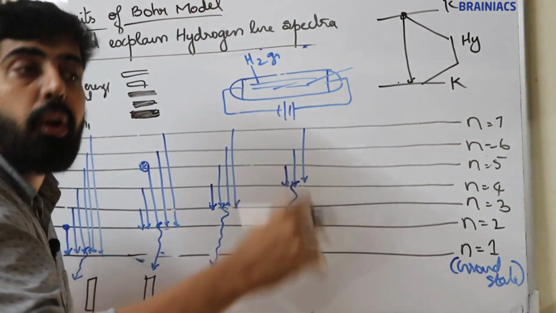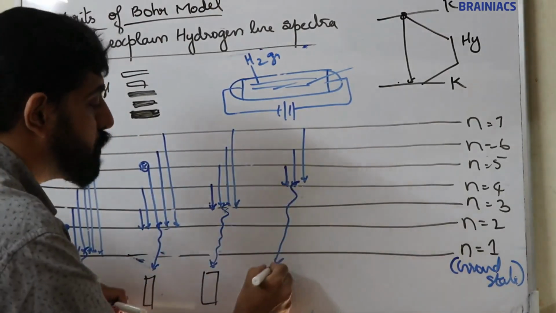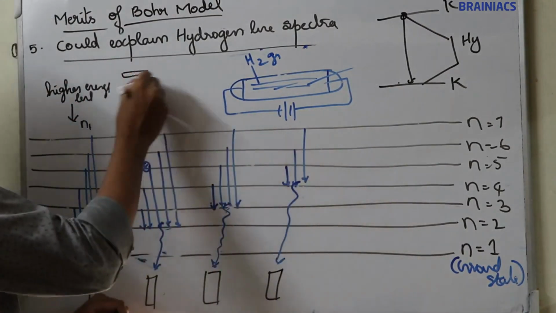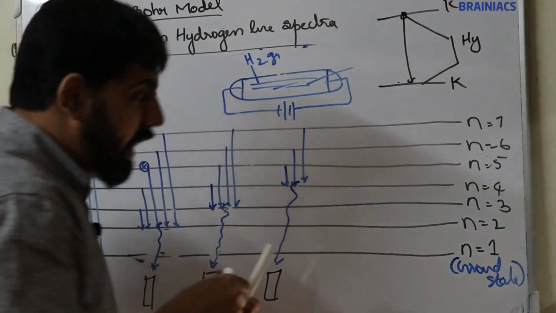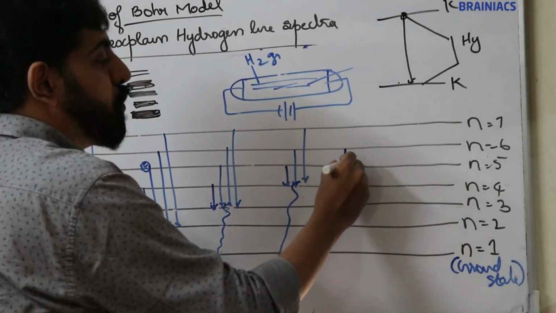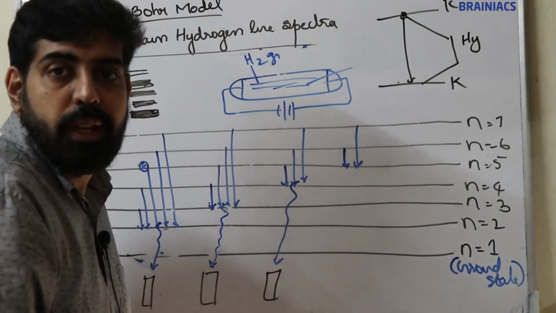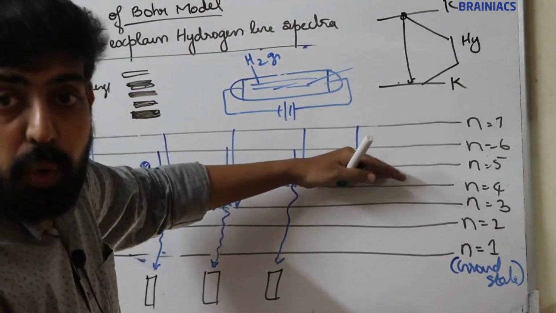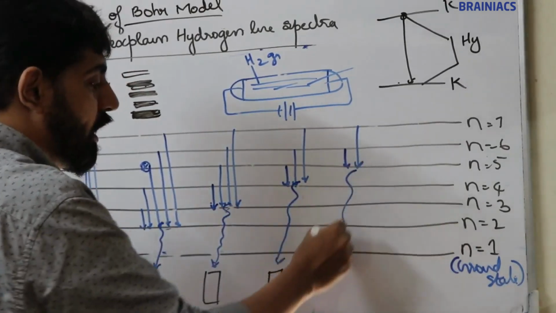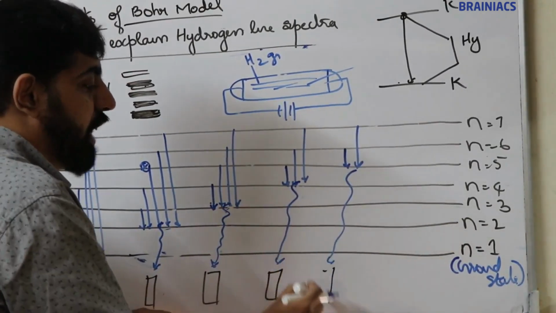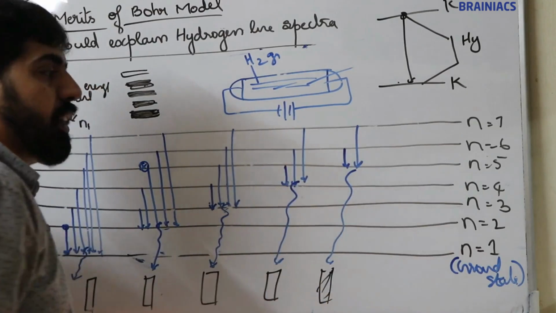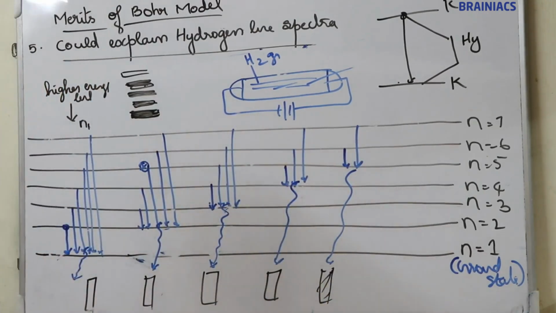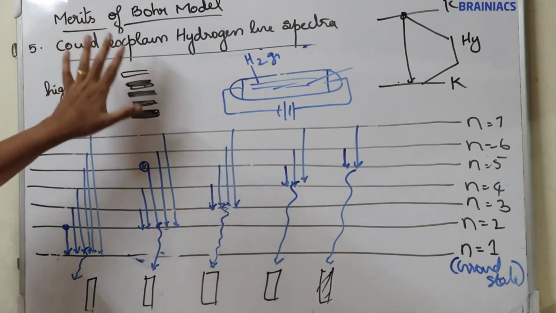That jumping will liberate some energy corresponding to the fourth line. Same way, if the electron is moving from 6 to 5 or 7 to 5, when it jumps from a higher energy level to n is equal to 5, at that time it will liberate energy, and that energy corresponds to the fifth line. So this is how we observe 5 lines in the hydrogen spectrum.